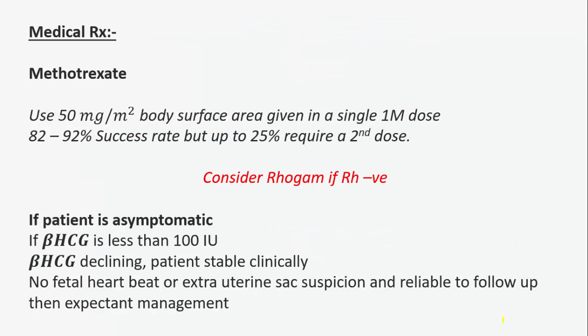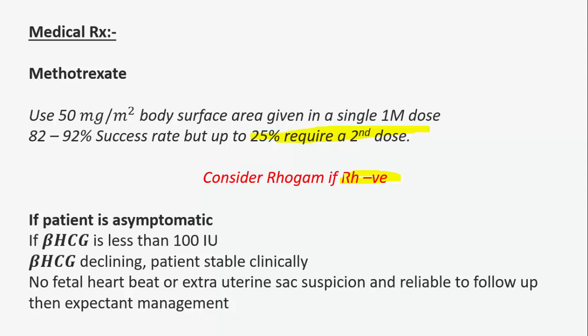In the medical treatment, methotrexate is used at 50 mg per meter square body surface area given in a single intramuscular dose, with an 82 to 92% success rate, but up to 25% of patients require a second dose. We will also give Rohogam if the patient is Rh negative. If the patient is Rh negative in all these situations, we will give Rohogam.